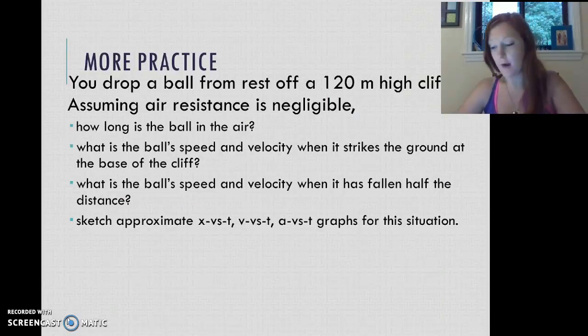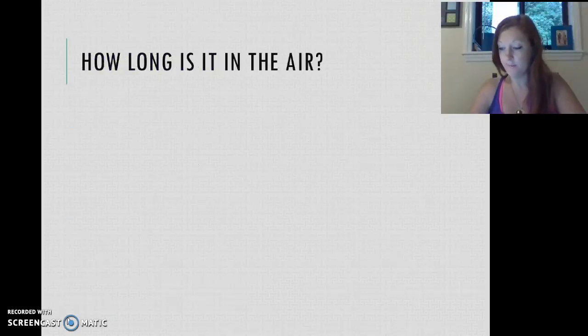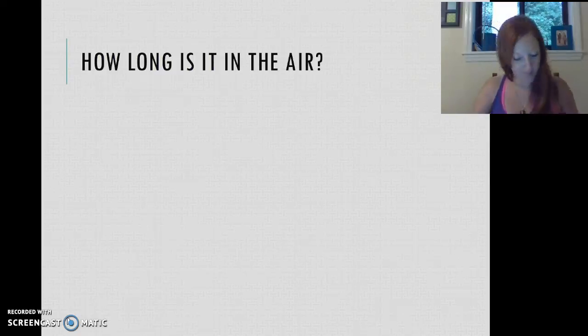So let's try some practice problems. We have this first practice problem where we're dropping a ball from a cliff, and we want to assume air resistance is negligible. That means there's practically no air resistance. We can ignore it. We want to know how long the ball is in the air, and then a few other things, but let's start with this part. So I'm going to start by drawing a picture. And I'm going to say that it was 120 meters, is what my paper says.